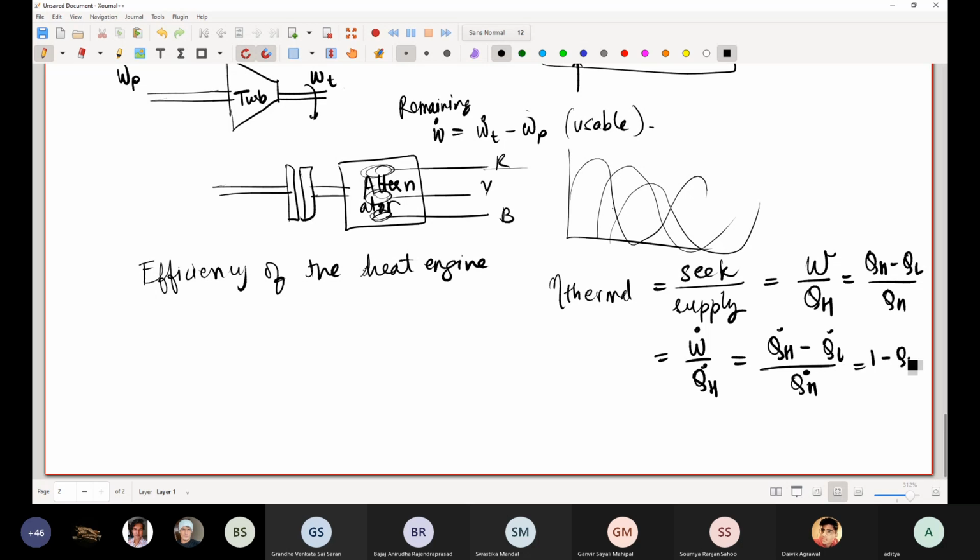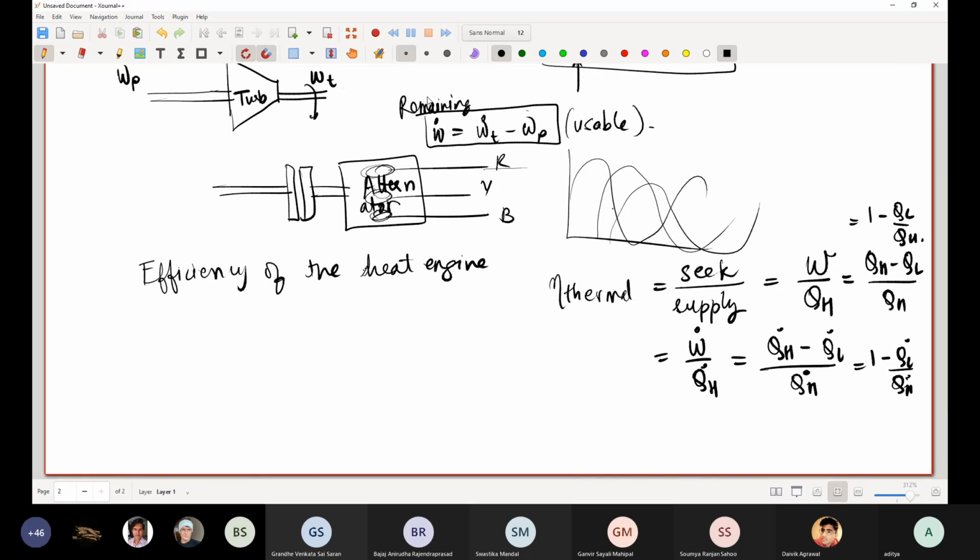This will be 1 minus QL dot over QH dot, and this will be 1 minus QL over QH. How could we write W dot is equal to QH dot minus QL dot? We simply apply the first law of thermodynamics to the big control volume, which encompasses all the steady state, steady flow devices in the control volume. Okay?